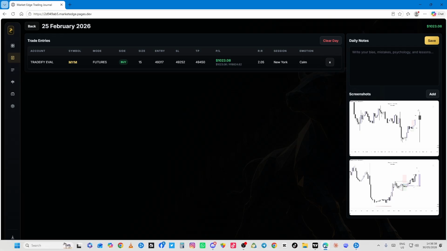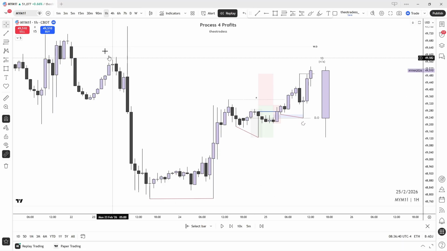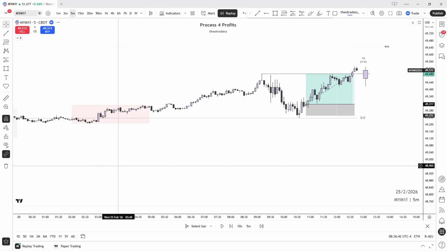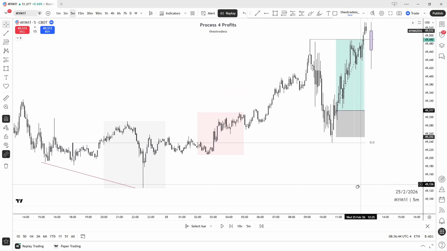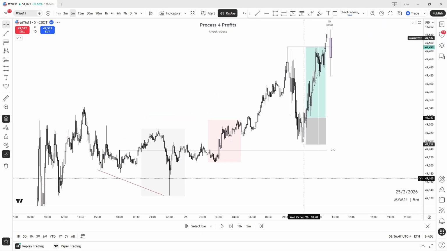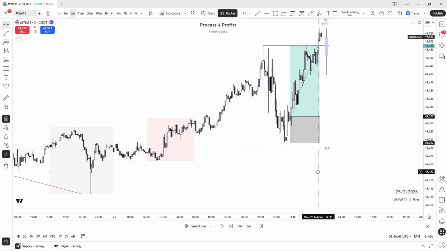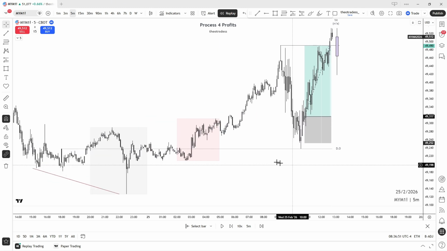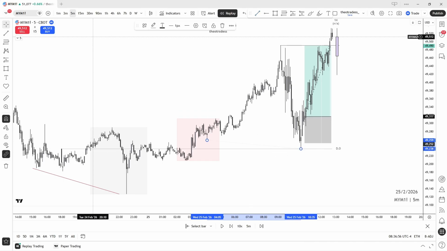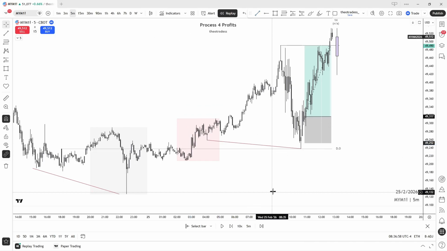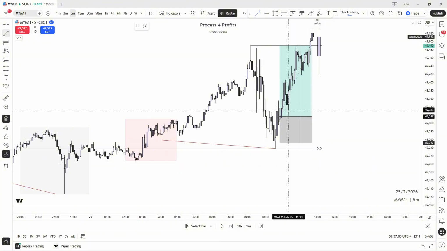So let me go back here and let's go to our entry. 3 screenshots should be enough. Didn't we have a SMT? I think we had a SMT as well. We add that SMT over there, and we wanted to see. It's 9:30.